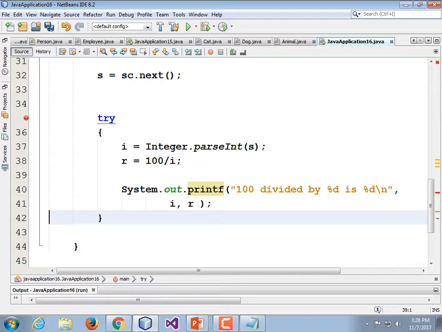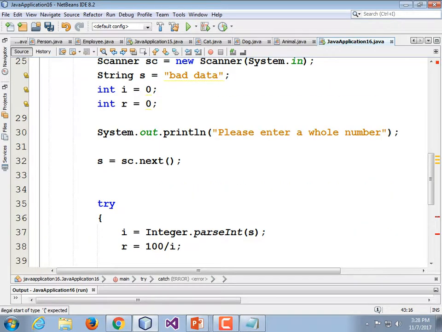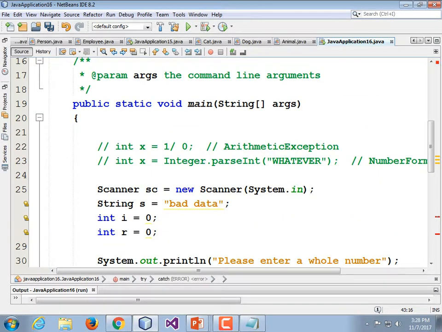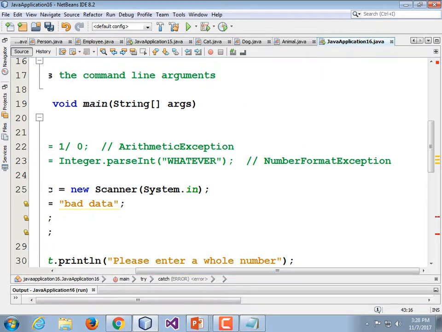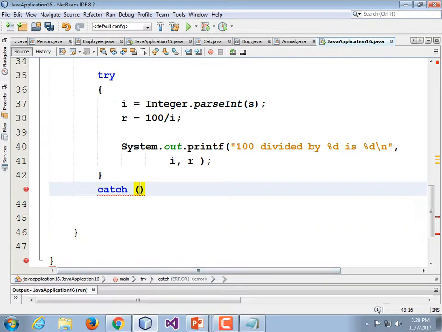well, we need to add our exception clause. So exception, parentheses, nope, sorry, that's more Python. Catch, parentheses, and we found two errors. We found that the parseInt can generate a number format exception. So that's what I'm going to type down here. That's what I want to catch in my catch statement.